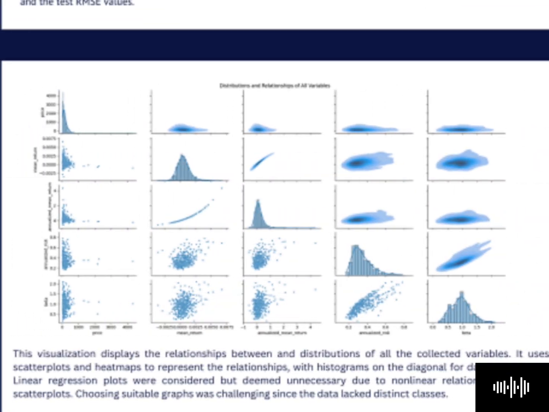Now, moving to our second graph, this visualization lists the relationships and distributions of all of our collected variables. It includes scatter plots, heat maps, and histograms to show the data distribution. The goal is to provide a comprehensive view of the data and its relationships. Choosing the types of graphs to represent the data was a bit of a challenge since our data didn't have distinct classes, but we believe that this combination provides a coherent view.